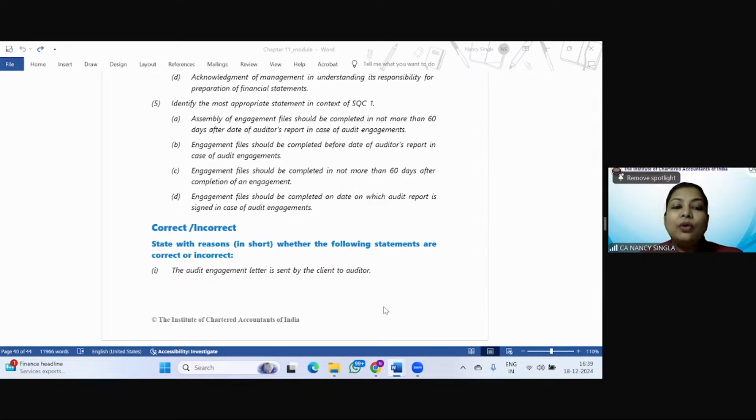Read the D point now. Engagement file should be completed on the date on which audit report is signed, which is not correct. Now, C point. Engagement file should be completed in not more than 60 days after completion of engagement. So don't get confused. 60 days are after the date of auditor's report. Right? Is it clear?